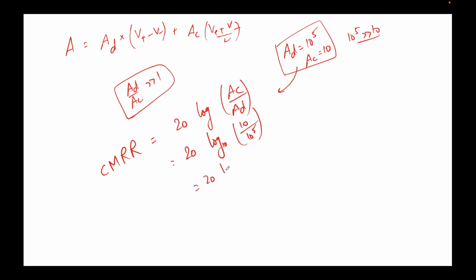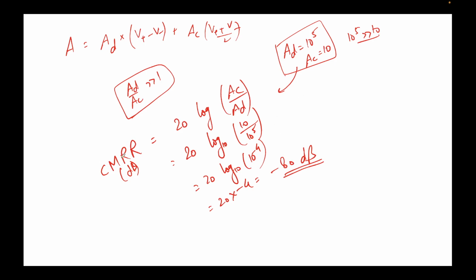So we get 20 log base 10 of 10 to the power minus 4. We get 20 times minus 4, which is minus 80 dB. I should clarify that these units are dB, decibels. Minus signifies that the numerator is smaller than the denominator, and the higher this number on the negative side, the better your operational amplifier is.